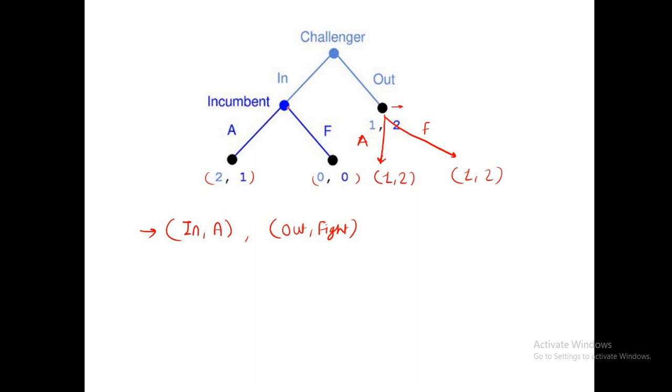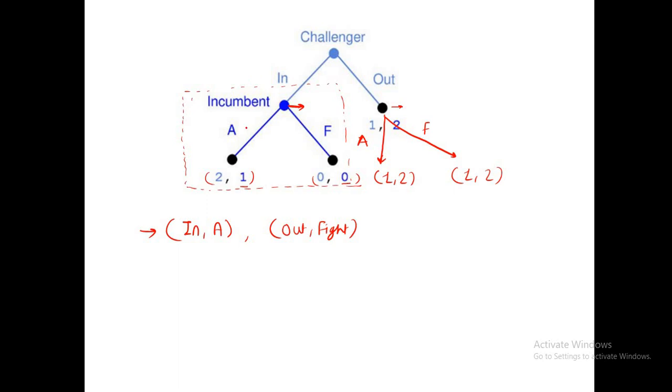Let's check this subgame. In this subgame, if the incumbent takes action A, he will get the payoff of 1. If the incumbent takes the action of fight, he will get 0. So the action of accommodate is valid for this subgame, right?